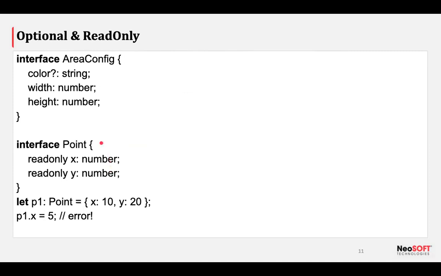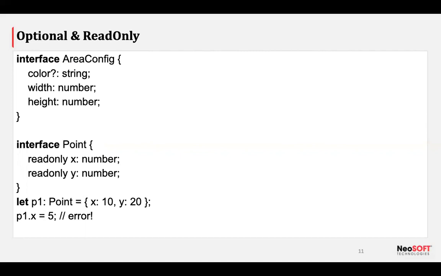So optional properties, as you know, if I have a JSON object and I want it to have an interface of type area config, then if I remove this question mark part, I have to use color, width, and height in my JSON object. Else it will throw an error because it will not match that particular interface.